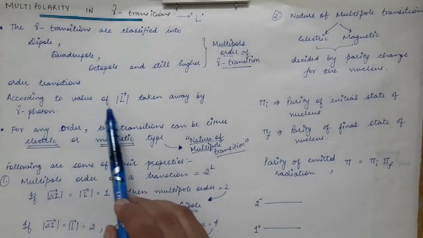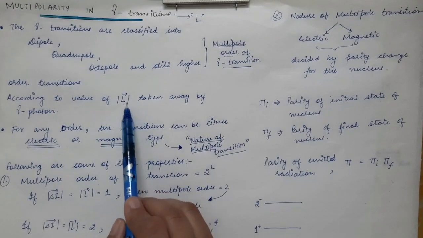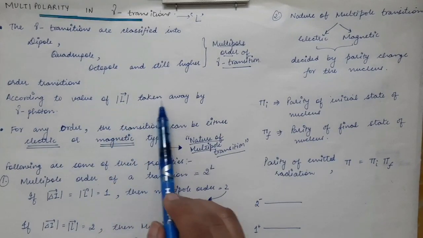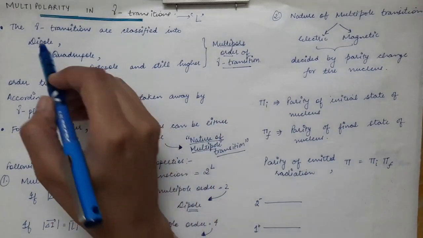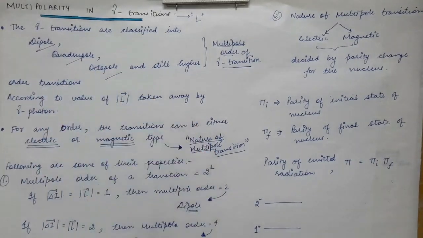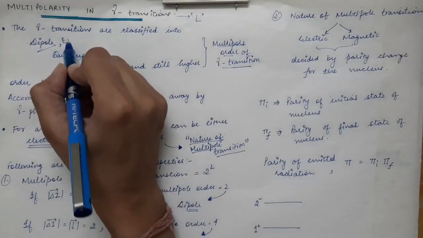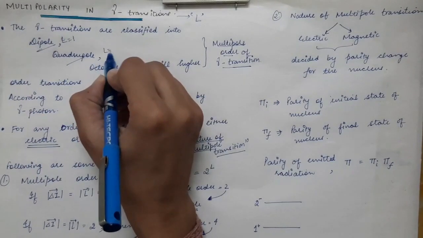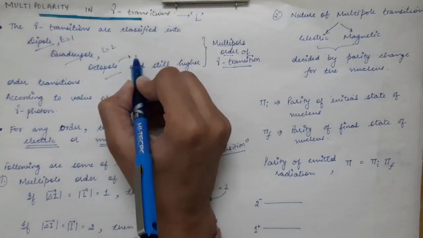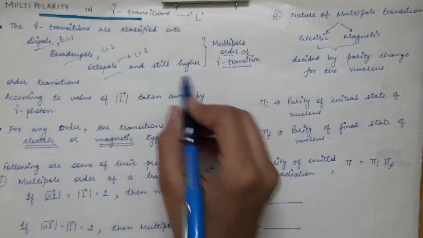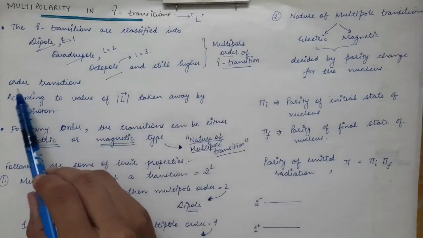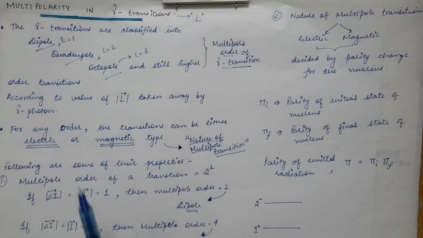According to the value of the capital L vector, with its magnitude taken away by the gamma photon, such types of transitions are defined. This is for capital L equal to 1, this is for capital L equal to 2, and this one is for capital L equal to 3, and so on. We will have higher order transitions.